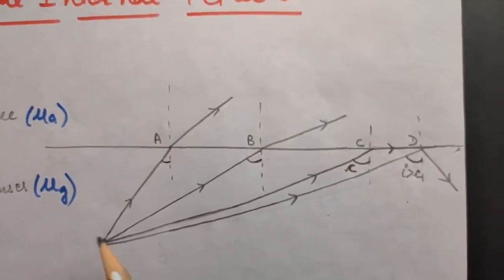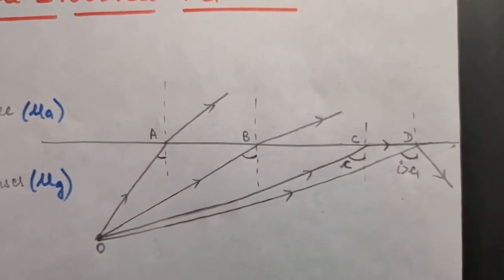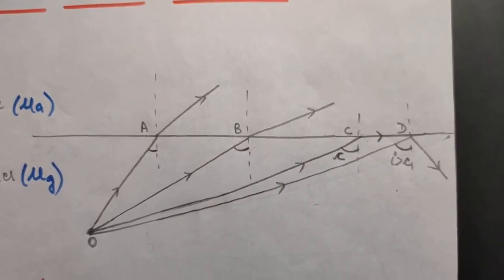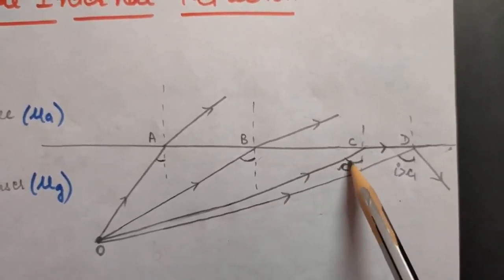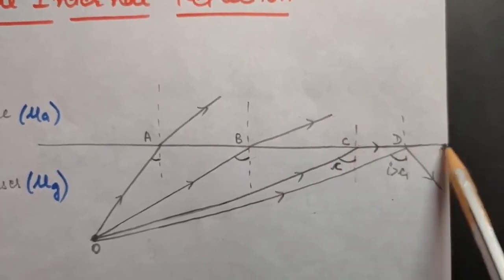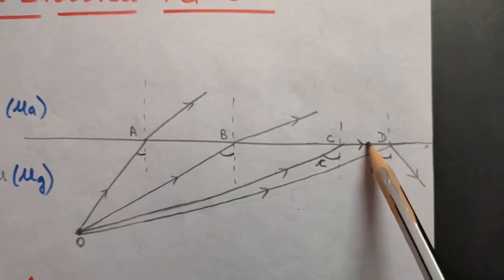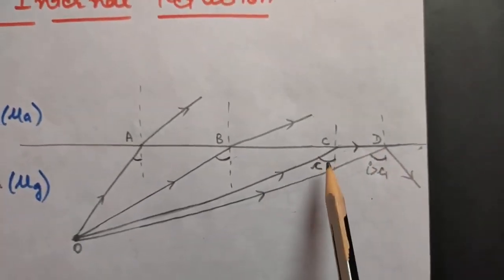So at one point, there will come one angle of incidence which I am taking to be C, that is, we will call it critical angle. At that angle of incidence, this light ray will go parallel to this surface, that is like this. Okay, so this particular angle is called critical angle.